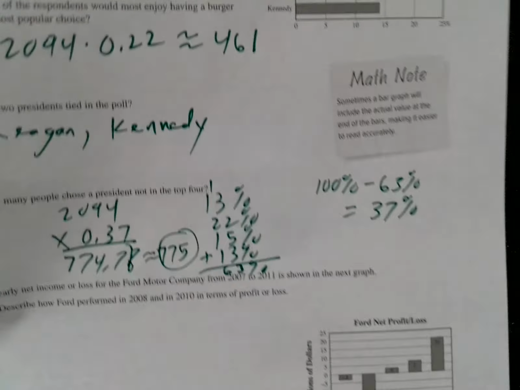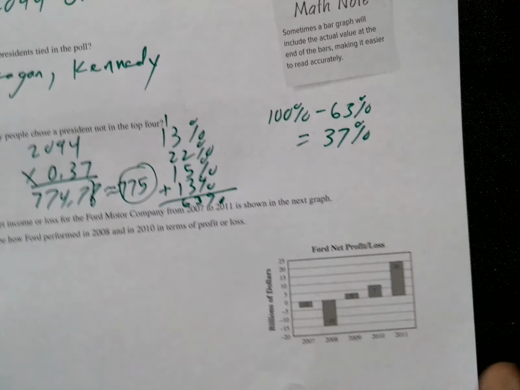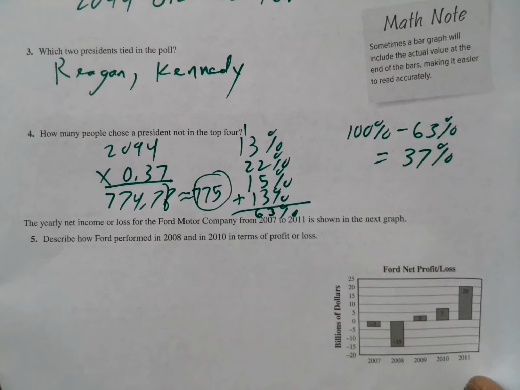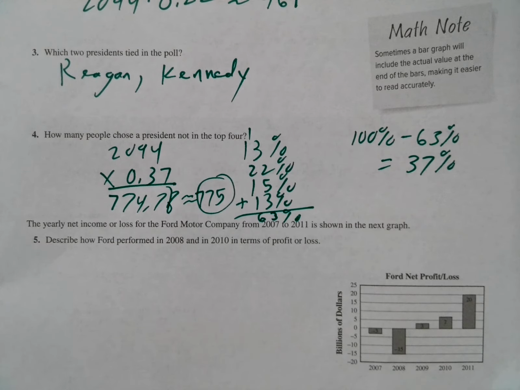Okay, now it says the yearly net income or loss for Ford Motor Company from 2007 to 2011 is shown in the next graph. Describe how Ford performed in 2008 in terms of profit or loss.